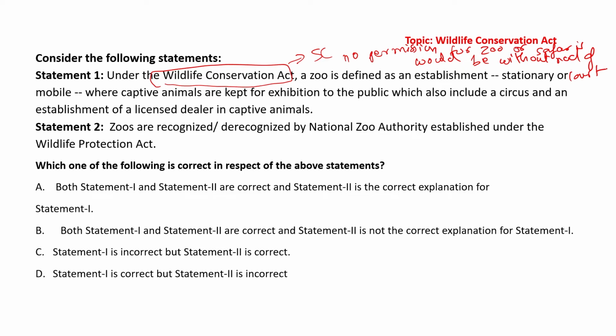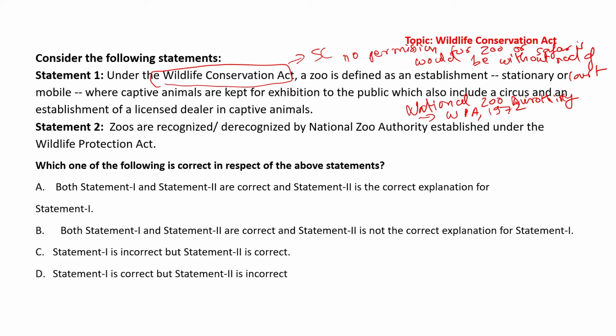Alright, let's have some preliminary information with respect to Wildlife Protection Act. The thing that is in news, or the substance of news basically, is with respect to National Zoo Authority, which basically is a statutory body established under Wildlife Protection Act 1972.